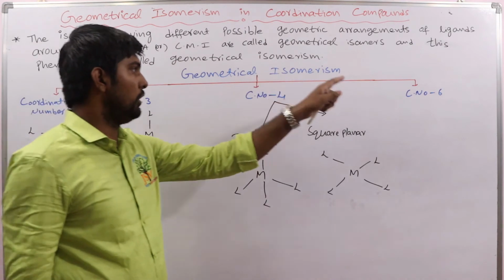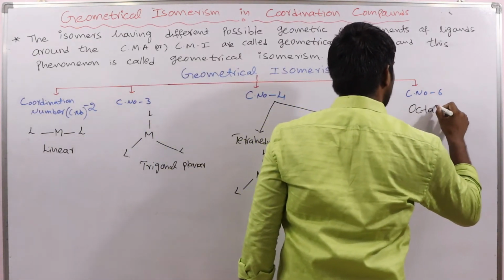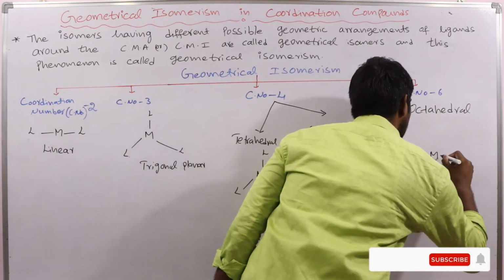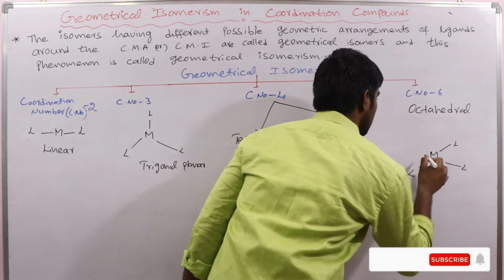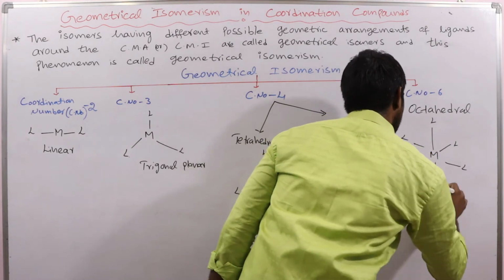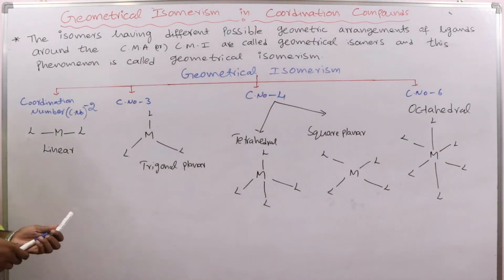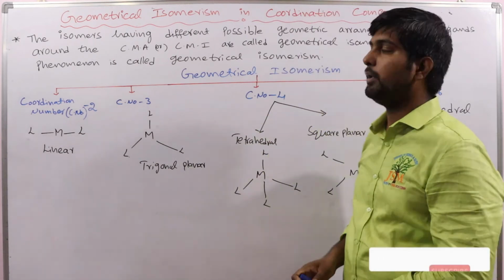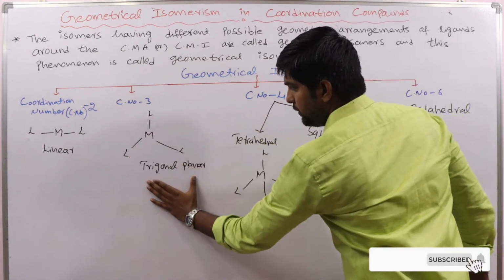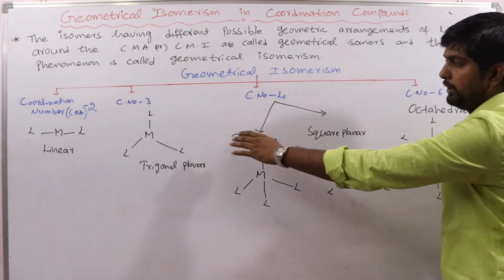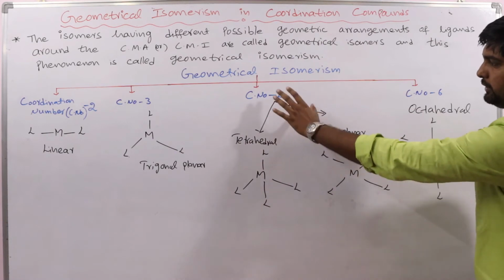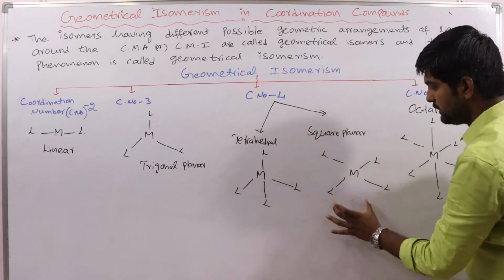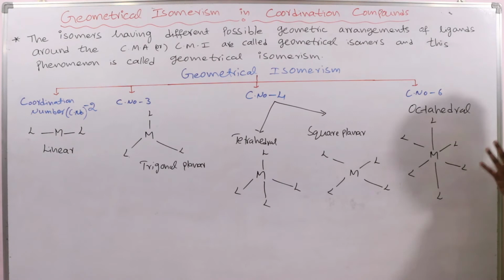Next, with coordination number 6, the geometry is octahedral, with ligands arranged like this. To summarize: coordination number 2 is linear, coordination number 3 is trigonal planar, coordination number 4 is special, with tetrahedral and square planar possible, and coordination number 6 is octahedral.